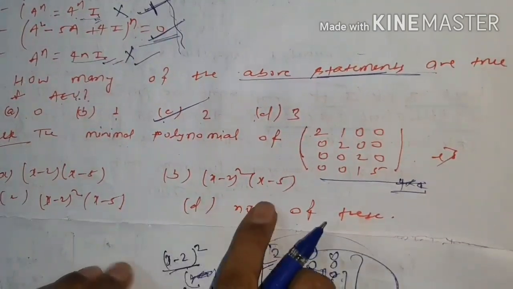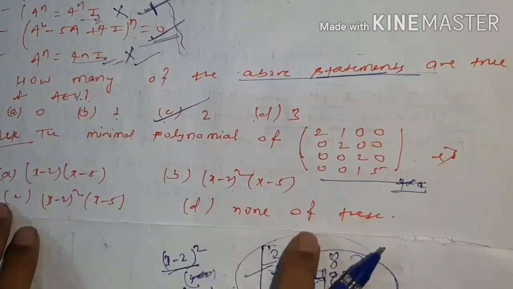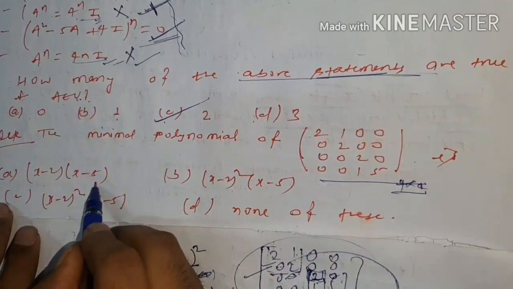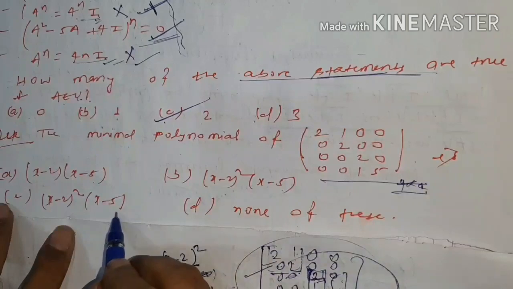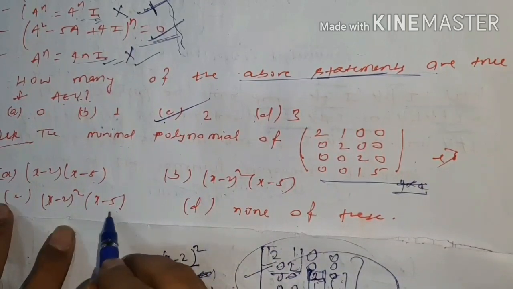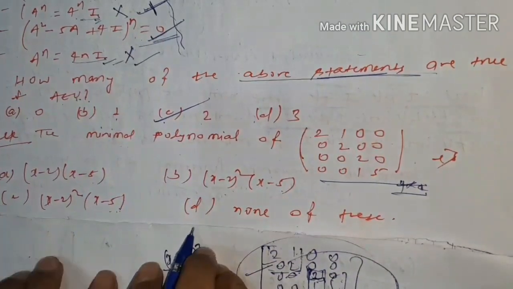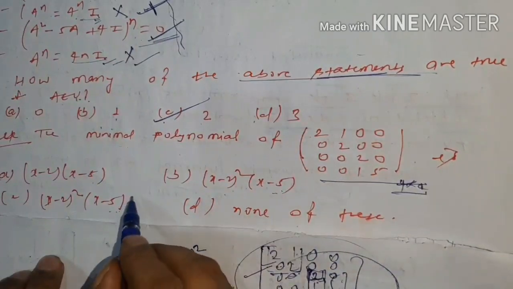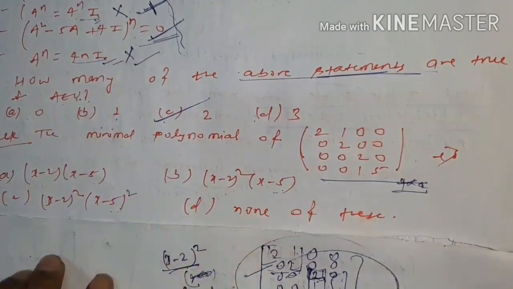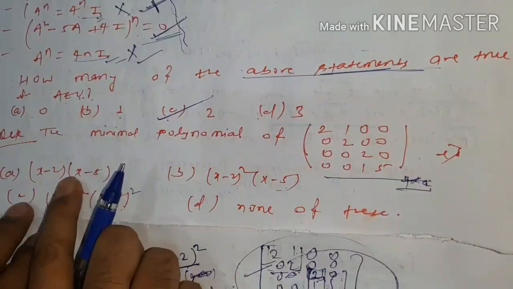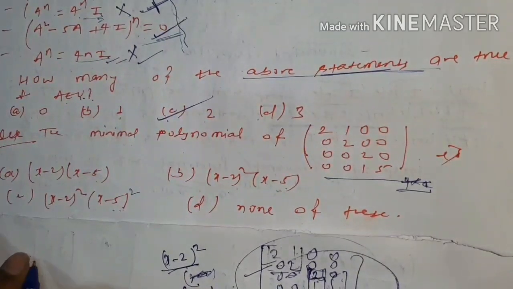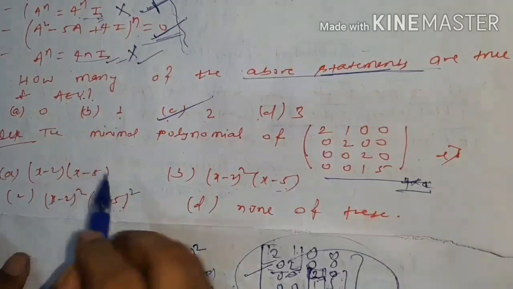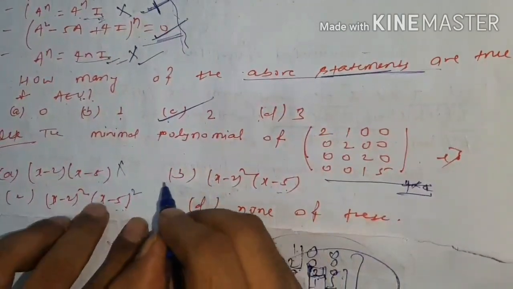So here you have been given 4 options. First is (x minus 2) into (x minus 5). Second is (x minus 2) square equal to (x minus 5), and the third option is (x minus 2) whole square (x minus 5). So both are the same, maybe here it is given as a whole square. So this will not be correct, because if you do it, this will not be correct. The only correct option is this.